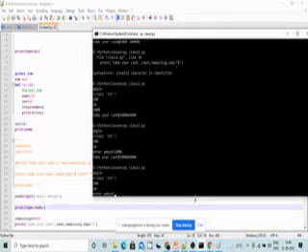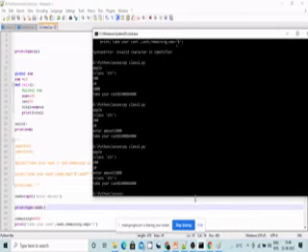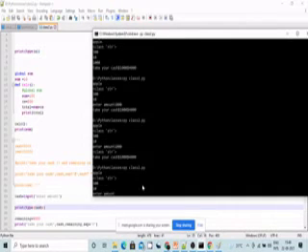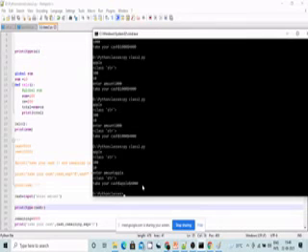Let me try to enter the amount. I enter the amount as 1000. It is giving that it is a string. But let me try to enter apple. Enter.